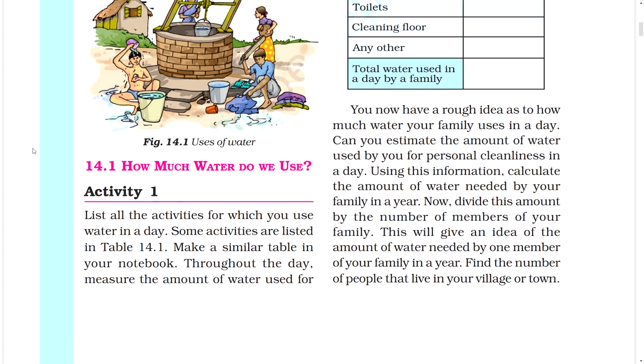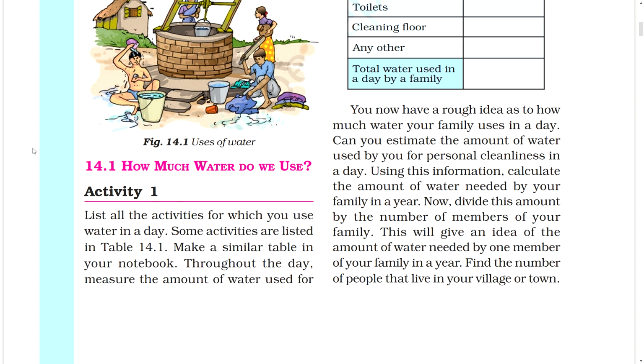You now have a rough idea as to how much water your family uses in a day. Can you estimate the amount of water used by you for personal cleanliness in a day? Using this information, calculate the amount of water needed by your family in a year.